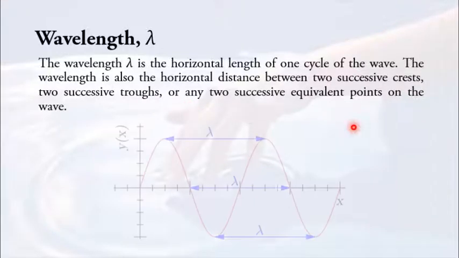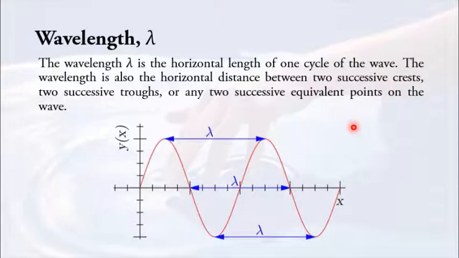What does it mean? Now let's look at this diagram. Two successive crests means from crest to crest, the highest point, the positive amplitude. The distance between two positive amplitudes is the wavelength. Two successive troughs means two lowest points. These two points we call troughs, which are negative amplitudes. So the distance between two negative amplitudes is also equivalent to one wavelength. Or any two successive equivalent points, so from equilibrium to equilibrium. But don't get confused between this one and the other two.